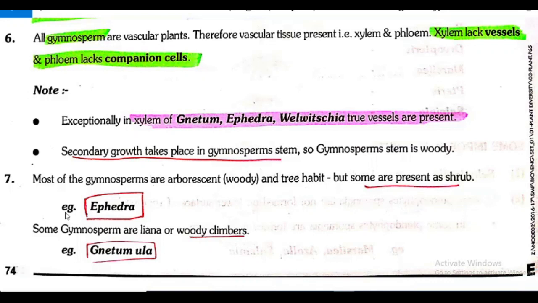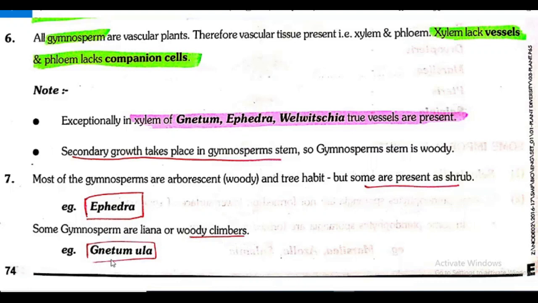Example is Ephedra. Some gymnosperms are liana or woody climbers. Example, Gnetum ula. So all these points we already discussed in the textbook, and the same with some extra points as an introductory part given here.